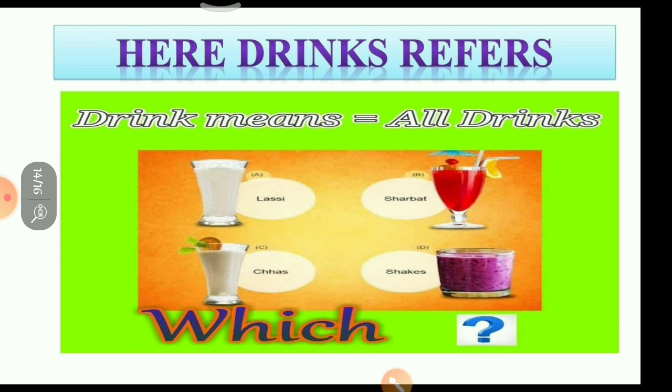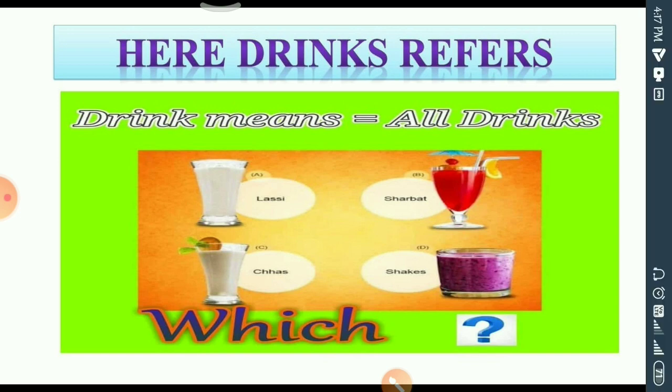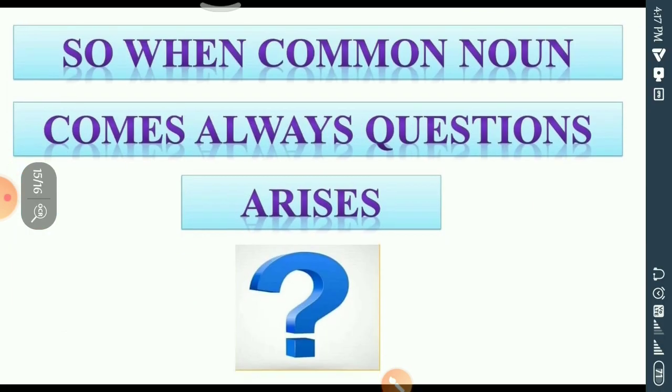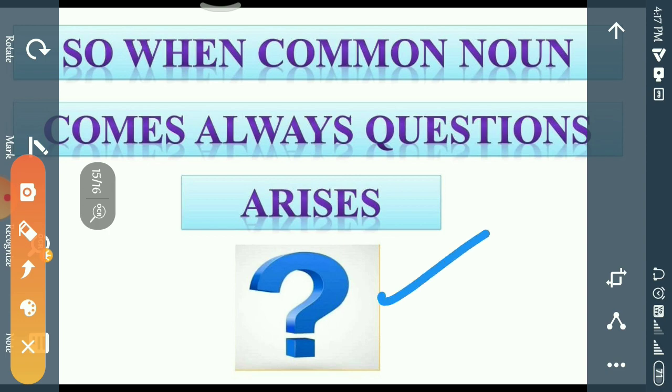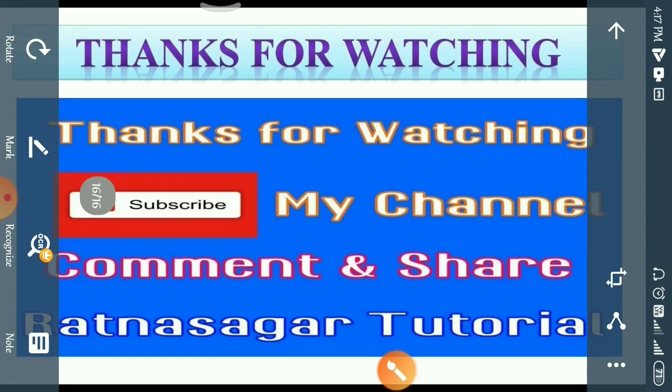Again, the same one: here, drinks refers to a kind of common noun, where we may not understand which drink we are talking about. It could be lassi, chas, sharbat, and many other things. Okay. So always, when a common noun comes, a question arises. You should keep in mind, a common noun always makes us ask a question.